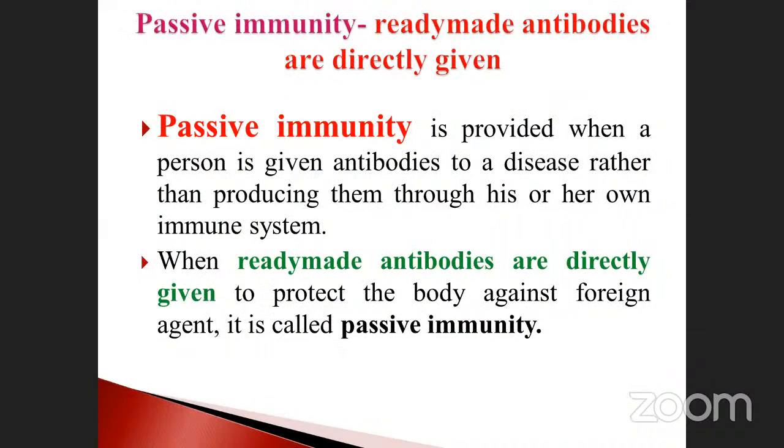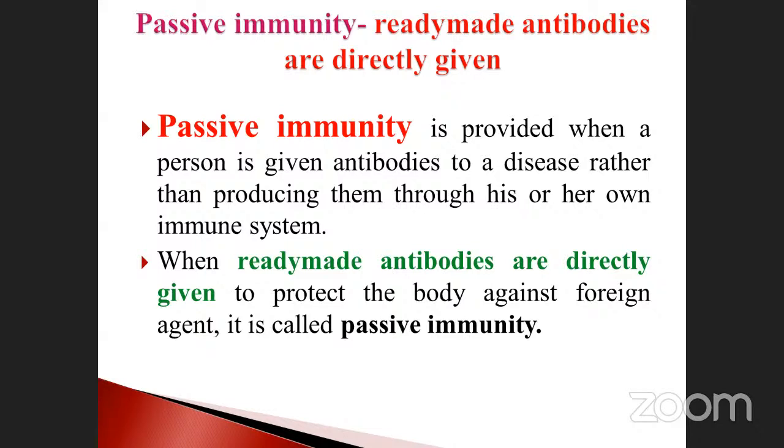See, passive immunity. The first one was called natural. The second one is called passive immunity. Passive immunity is another type of immunity, acquired immunity. Ready-made antibodies are directly given. Passive immunity is provided when a person is given antibodies to the disease rather than producing them through his or her own immune system.